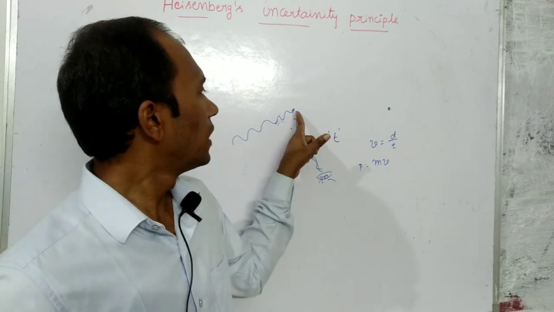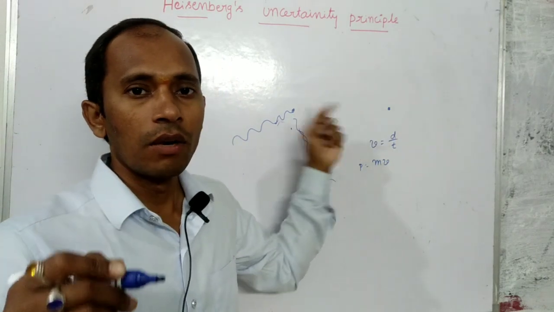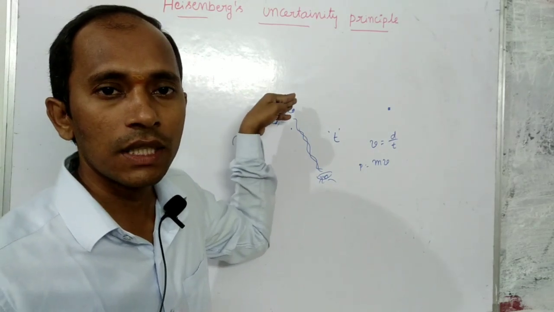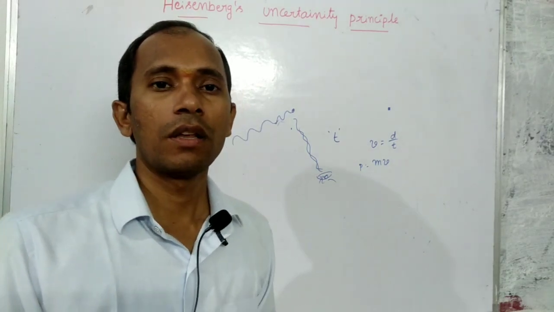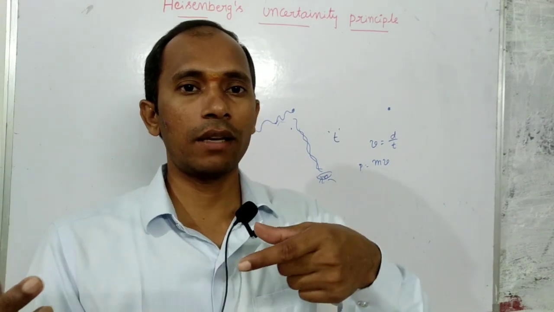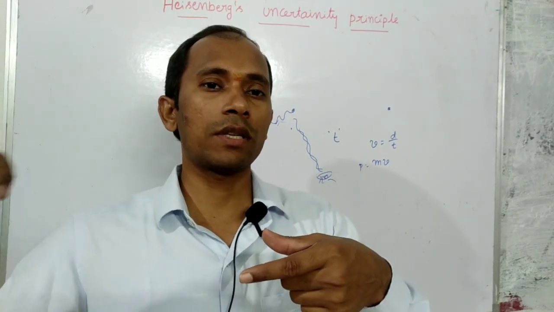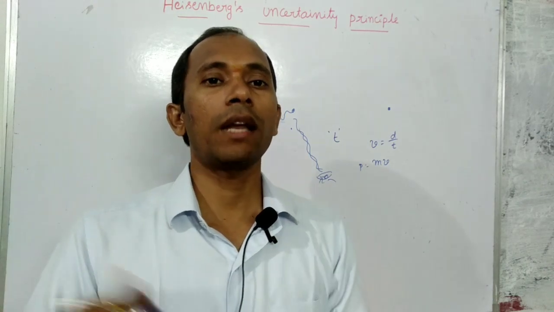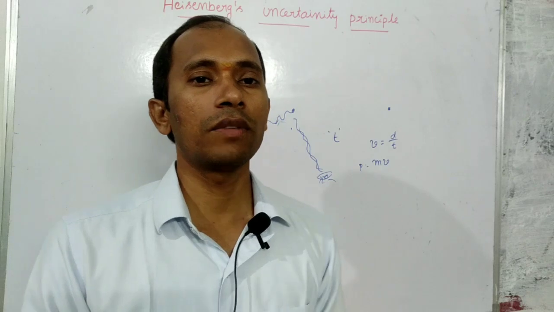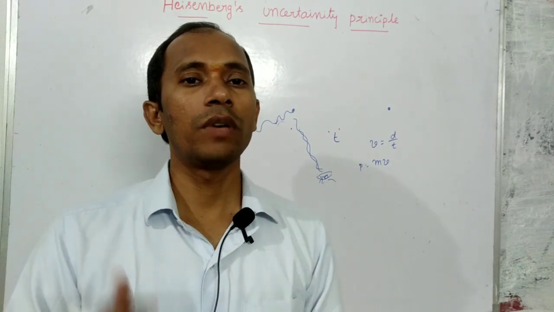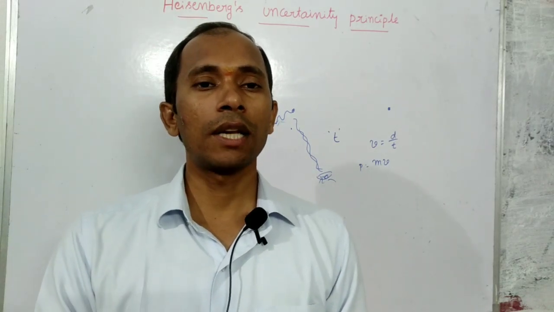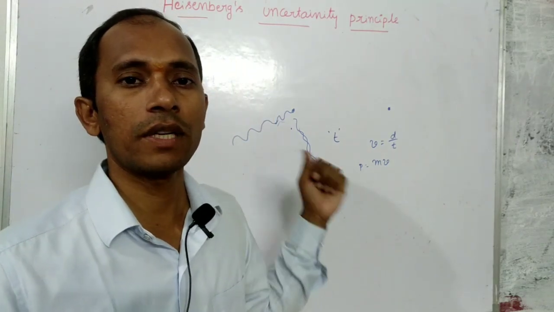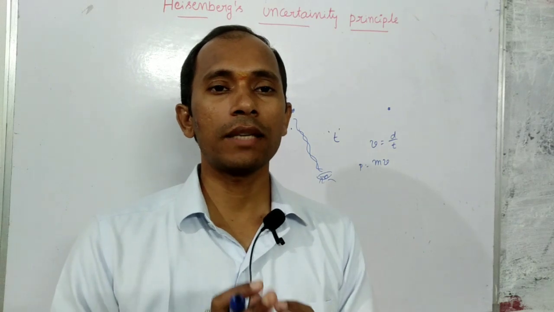Similarly, if it is moving with some velocity v, whenever light interacts with the electron, that velocity changes. Because of the light rays, the original velocity of the electron is changed. That means we cannot measure the original velocity, the momentum of the electron, as well as the position of the electron. This is what Heisenberg identified.